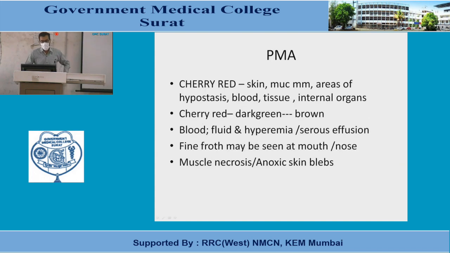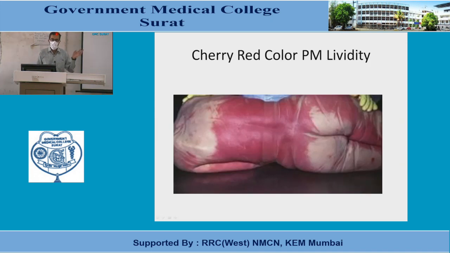The postmortem appearance will be a cherry red color of the skin, mucous membrane, areas of hypostasis, blood, tissue, and internal organs. There is blood fluidity and hyperemia, serous effusion, and fine froth may be seen at the mouth. There will be muscle necrosis and anoxic skin blebs will be found. These are the postmortem lividity that will be found, with this characteristic cherry red color.